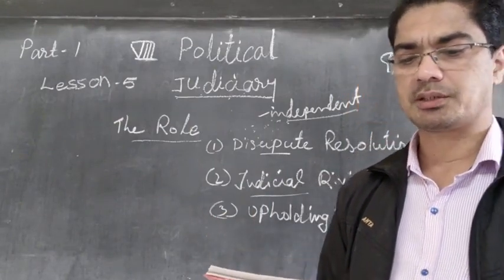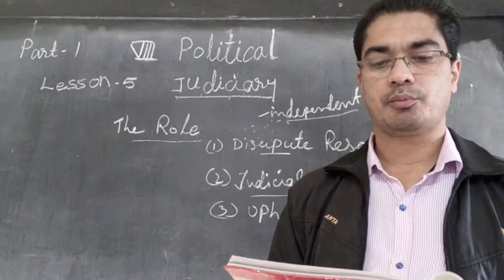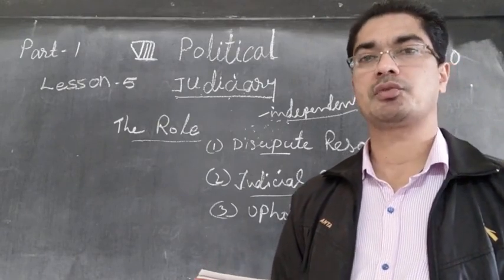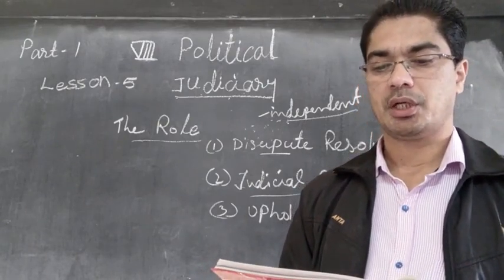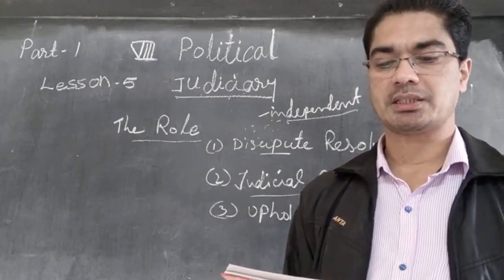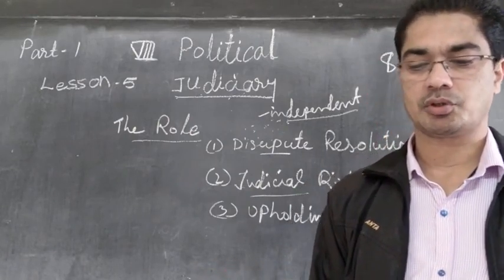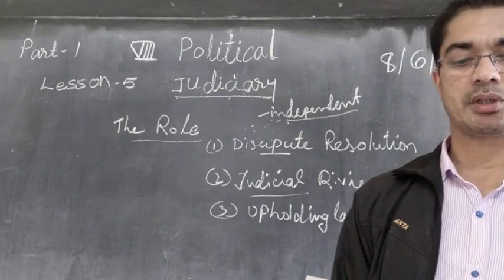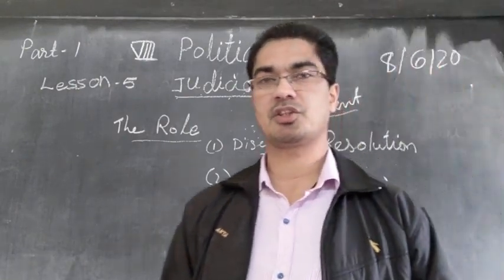It also plays a crucial role in protecting the fundamental rights of citizens, because anyone can approach the courts if they believe that their rights have been violated.